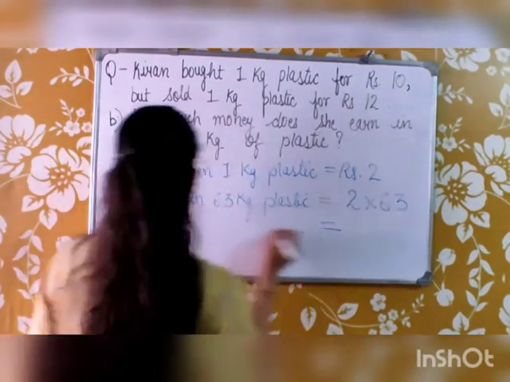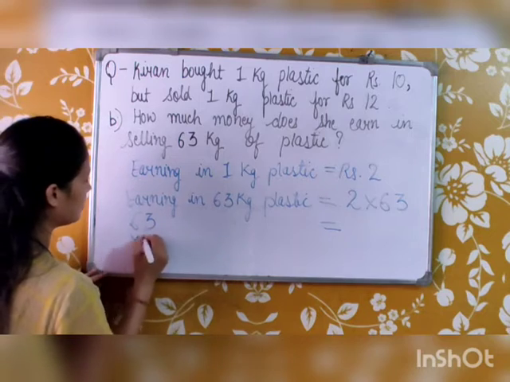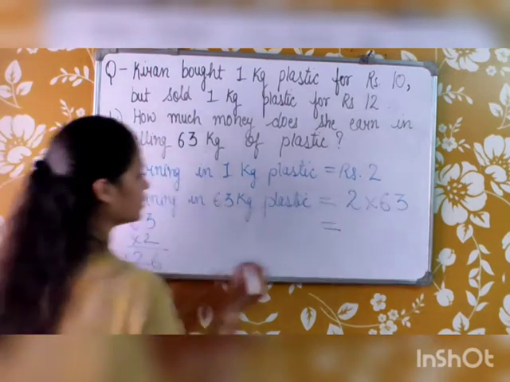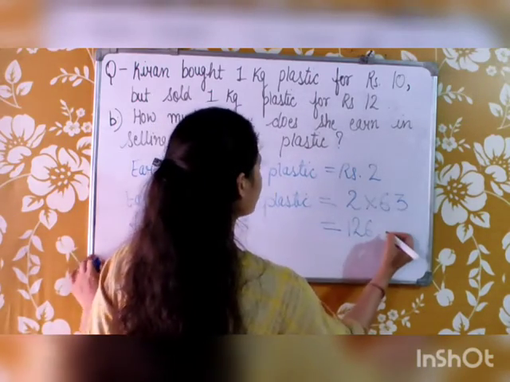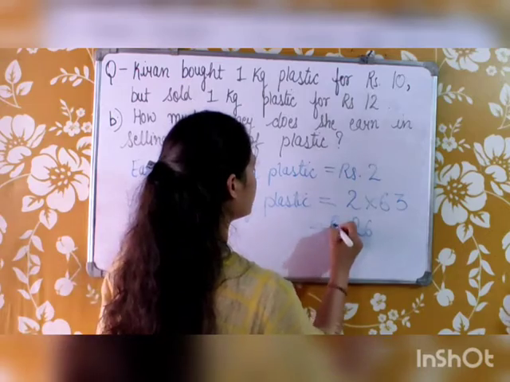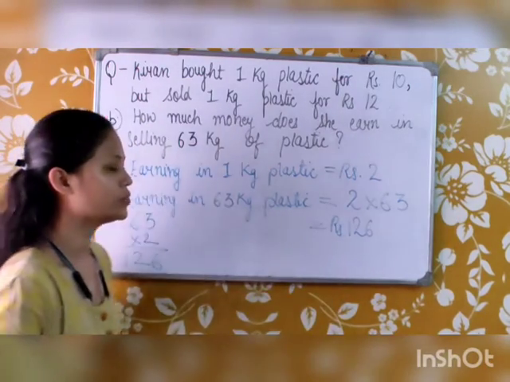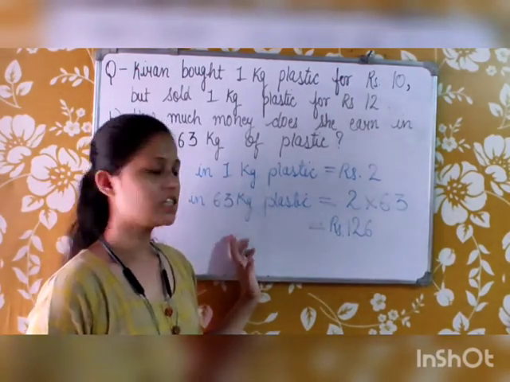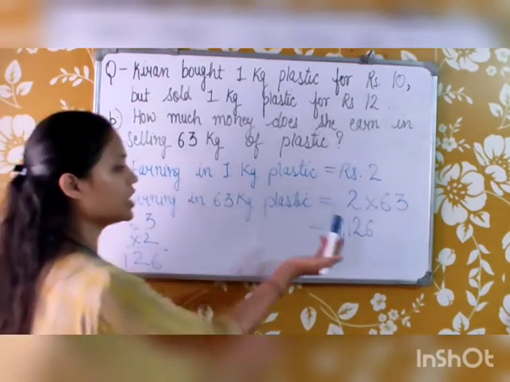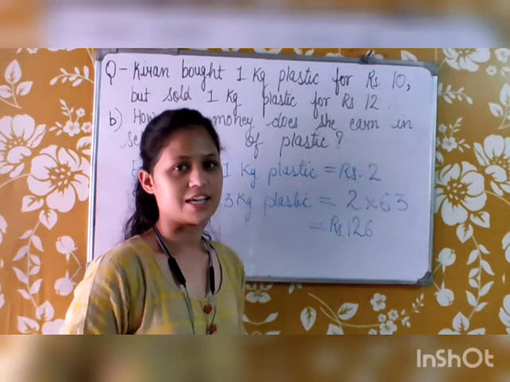Multiplying 63 by 2: 2 into 3 is 6 and 2 into 6 is 12. So 126. This is rupees, rupees 126. So it means she is earning 126 rupees in 63 kg of plastic.